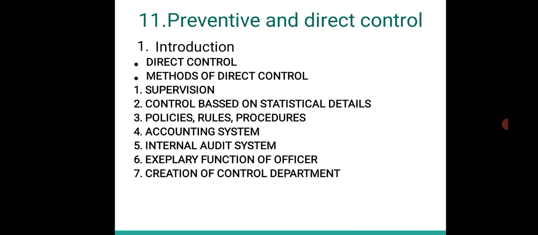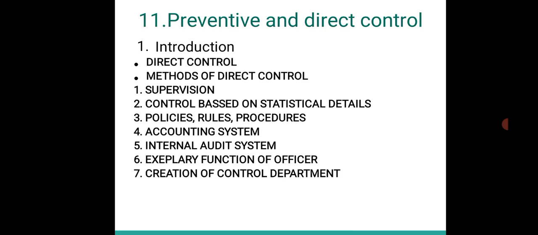If the officer has good behavior, punctuality, regularity, honesty, and a hardworking nature, it affects the subordinates also to work in the same pattern, right? So consequently better outcomes of discipline can also be maintained. So this is a kind of control which is known as exemplary function. Exemplary means creating an example before the subordinates by the officer.